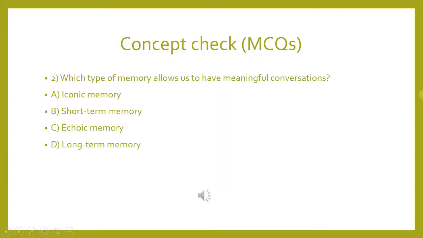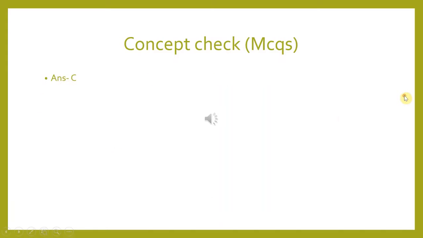Second question, which type of memory allows us to have meaningful conversations? A, iconic memory, B, short-term memory, C, echoic memory, or D, long-term memory. Take your time, pause the video, try to answer it by yourself, then go to the next slide. Okay, so the answer is option C.